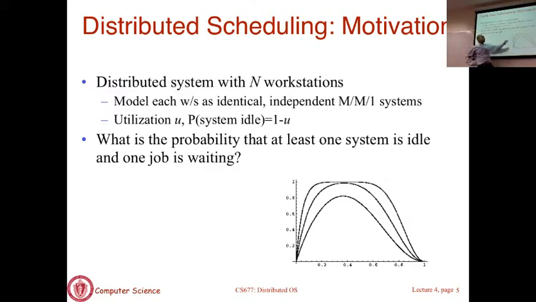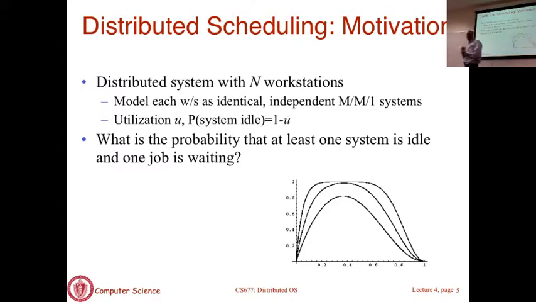So when you're in a lightly loaded world, many machines are idle and no jobs are waiting. And in a heavily loaded world, the probability that at least one system is idle is almost zero, because every system is more or less loaded. The probability that at least one job is waiting is very high, because every machine also seems to have a job waiting. You take the product of those probabilities, again you have zero. So that's basically these two extremes.